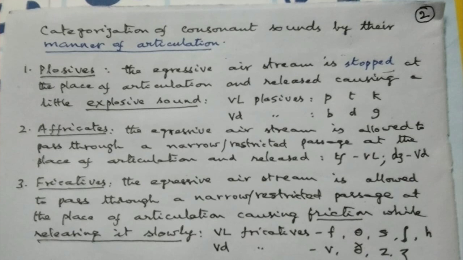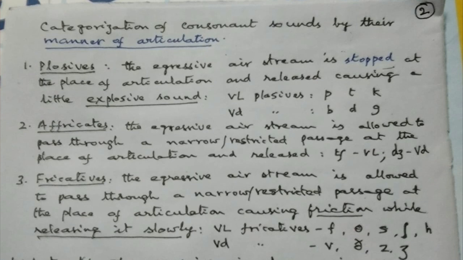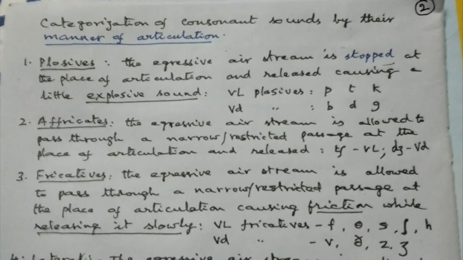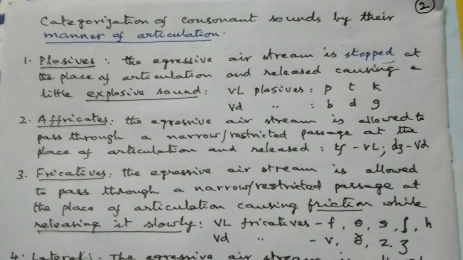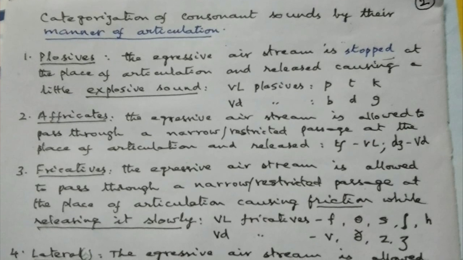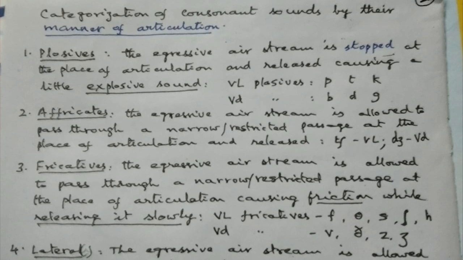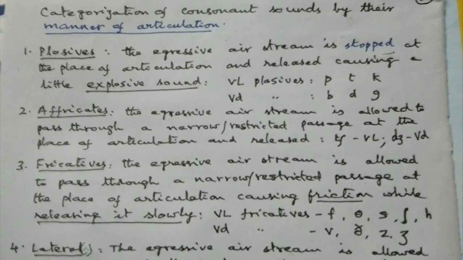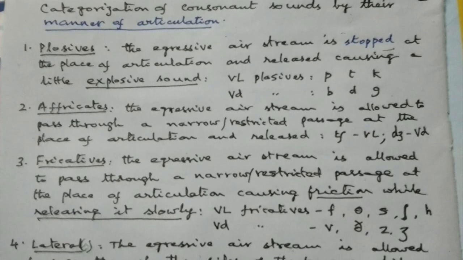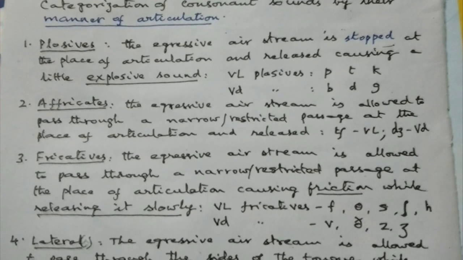Number one, plosives. Here, the egressive air stream is stopped at the place of articulation and released, causing a little explosive sound. Here you have three plosives which are voiceless.